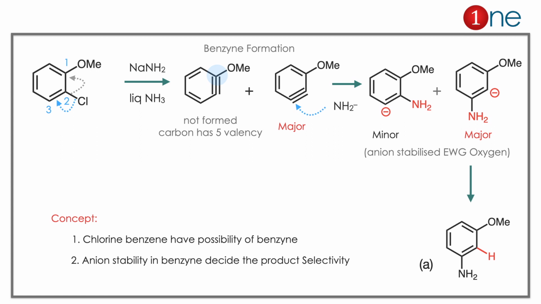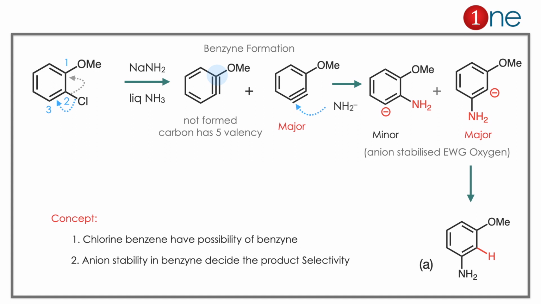Next step, you are attacking with amine. Where will the amine attack? Second or third position. Attack at the second position leads to an anion at the third position; attack at the third position leads to an anion at the second position. But the anion at the second position can be stabilized by the electron withdrawing property of OMe. OMe is a peculiar case in the benzyne mechanism because OMe is like CF3. So the major product is the meta one, with the hydrogen attached to the ortho position. So the answer is clearly A.